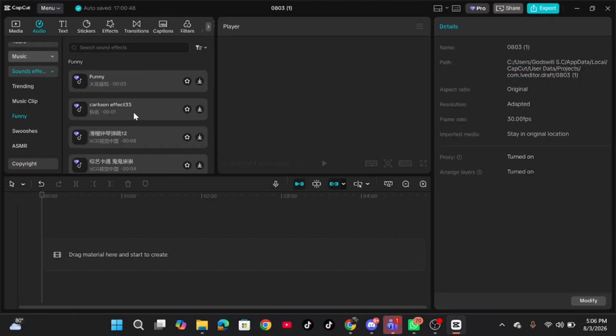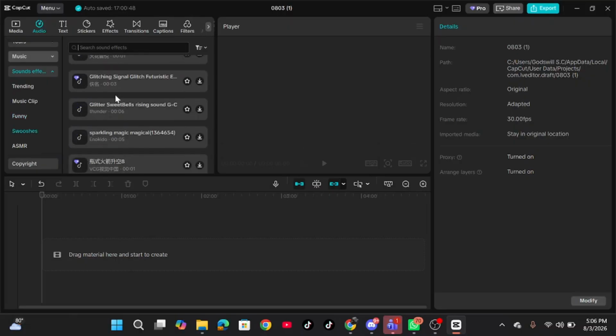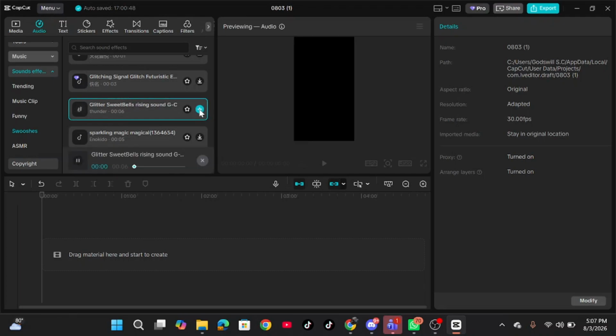If you know the name of the sound effect you want, go ahead and enter it here on the search bar. Otherwise, scroll down until you find what you want. The sound effects that have this diamond sign are only available for premium users. If you're not a premium user, go ahead and click on these ones without the diamond sign on them. You can just click on this download button here.